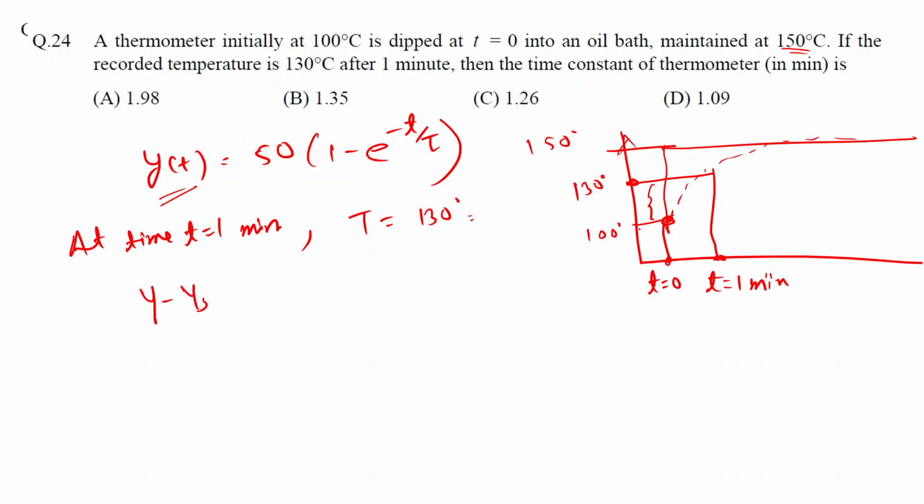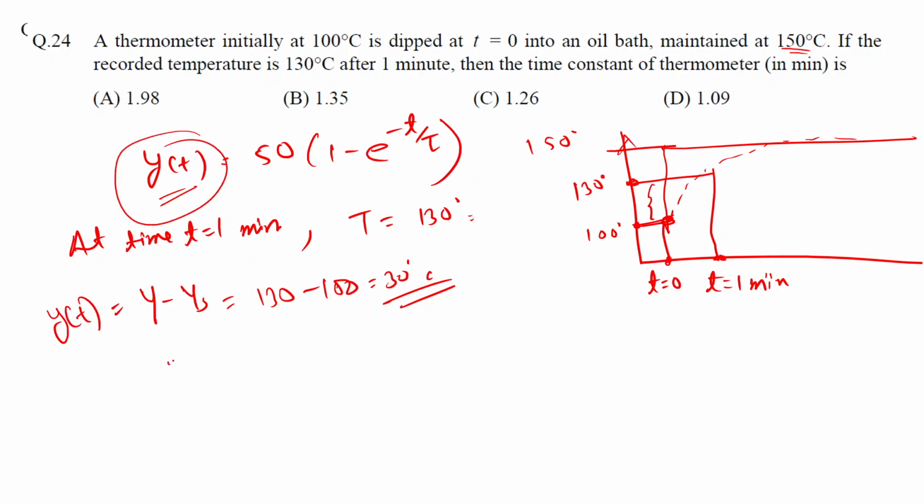In this case, the initial steady state was 100 degrees Celsius, and at time t the temperature is 130 degrees Celsius, so that is 130 minus 100, which is 30 degrees Celsius. So we replace y(t) here: 30 is equal to 50 into 1 minus e raised to minus 1 upon tau. We are putting time t equal to 1 minute because at 1 minute the temperature is 130 degrees Celsius. Now you can solve this.